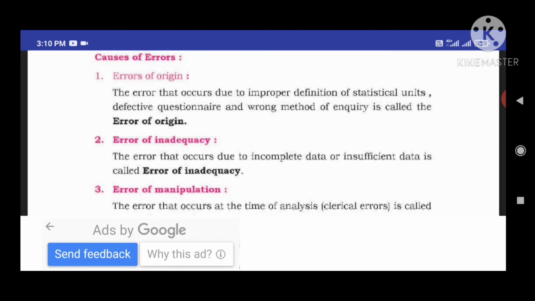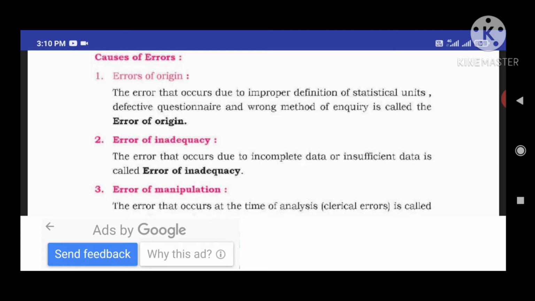At that time, we get wrong information, which results in errors or mistakes. Those mistakes are called errors of origin. When the method of conducting is wrong, the result is also wrong. That wrong information we consider an error of origin.